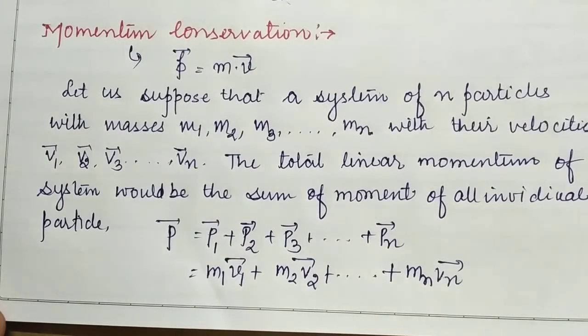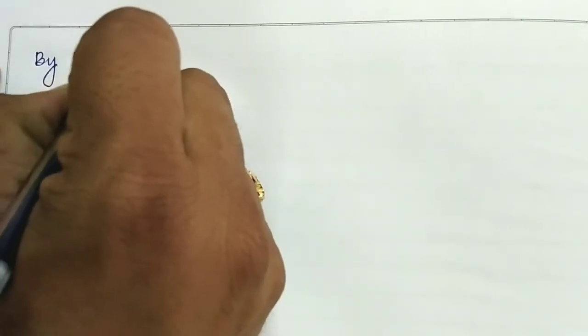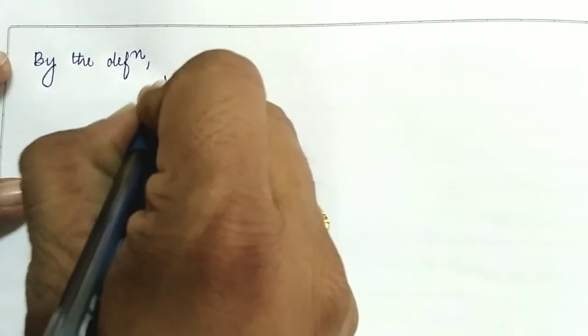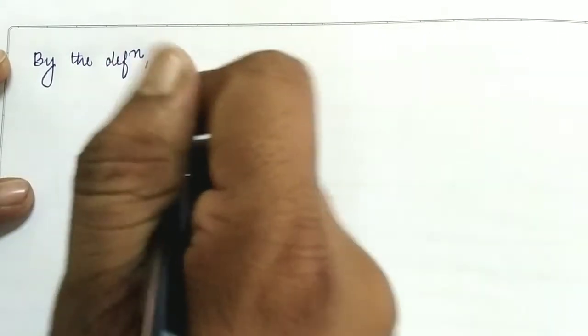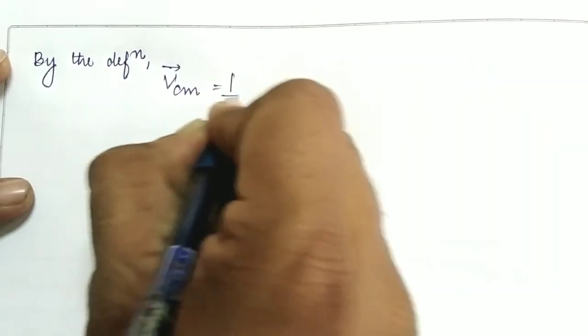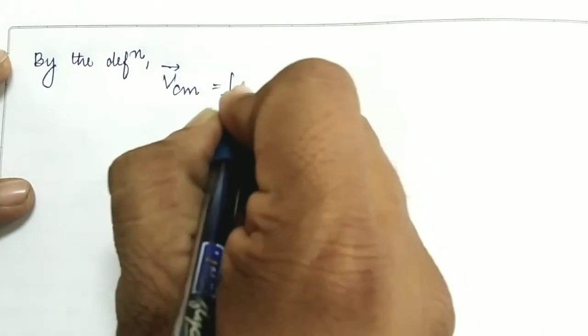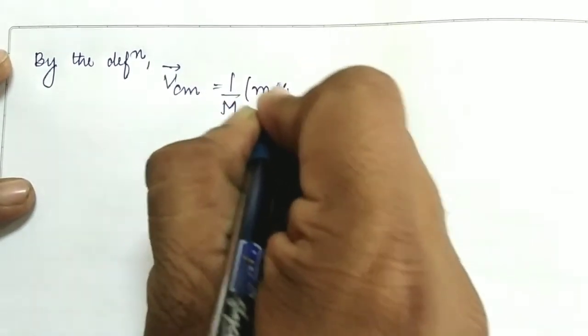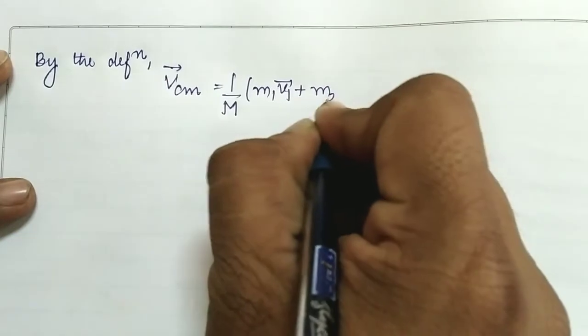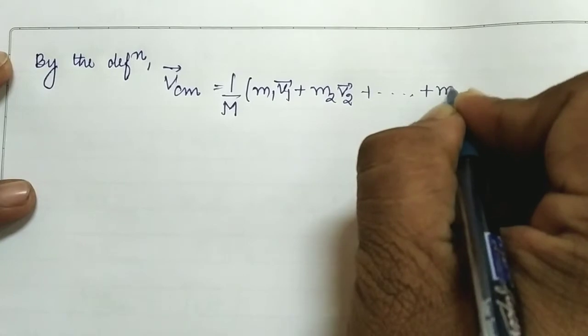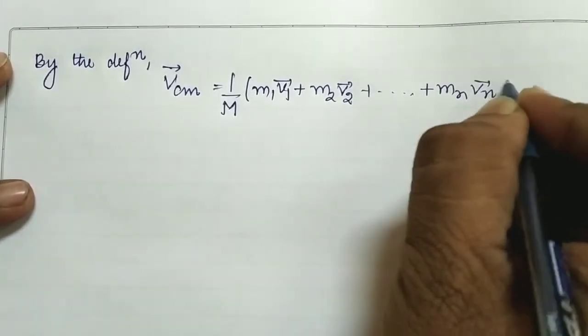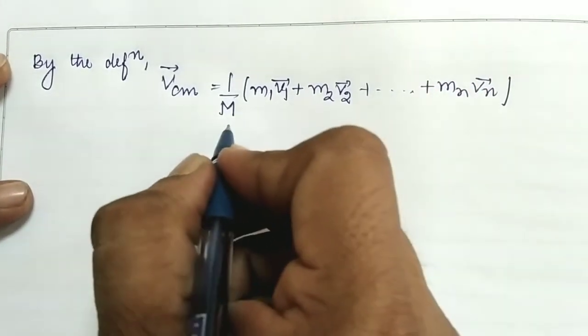So students, what can we write by the definition of the center of mass? Earlier we introduced that the velocity of the center of mass for a rigid body will be equal to 1 upon M times m1 v1 plus m2 v2 up to mn vn for an n-particle system, where M is the total mass of the system.